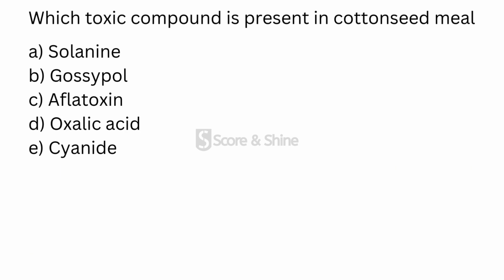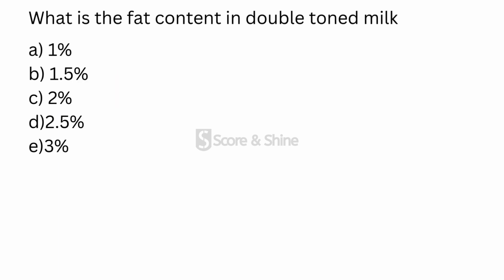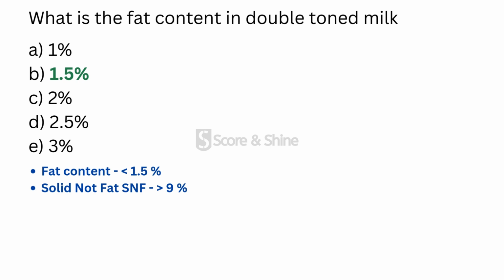So next, which toxic compound is present in cotton seed meal? The answer is gossypol. And next question, what is the fat content in double toned milk? It is 1.5%. Fat content in double toned milk should be less than 1.5%, and solids not fat, SNF, should not be less than 9%.